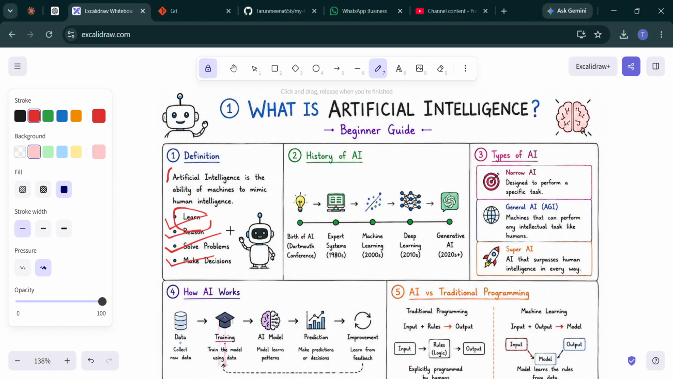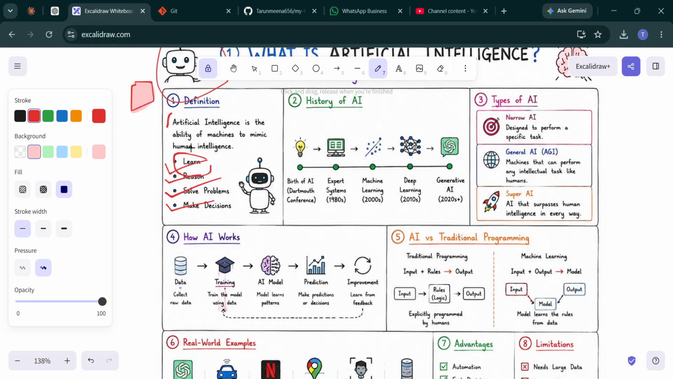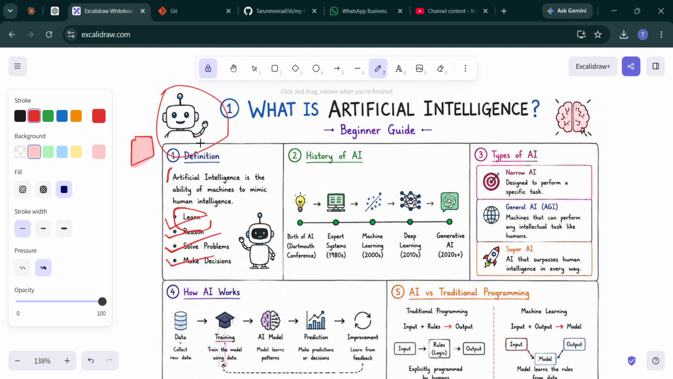Think of AI as software that can learn from experience instead of following only fixed instructions. For example, instead of telling the computer every single rule for identifying a picture of a cat, we train it using thousands of cat images. Eventually it learns the pattern and recognizes cats on its own. We can train this AI using thousands or millions of data points. So now we understand what AI is.